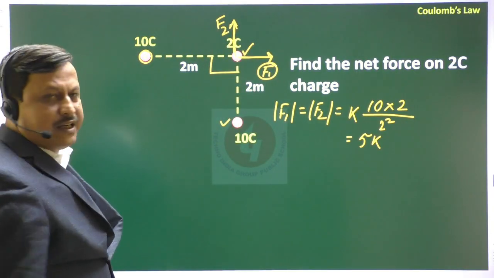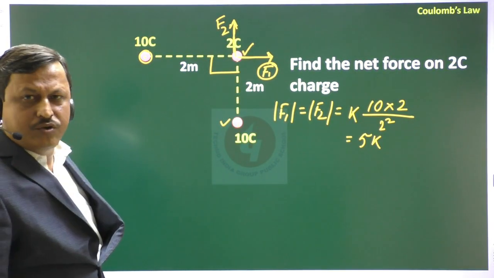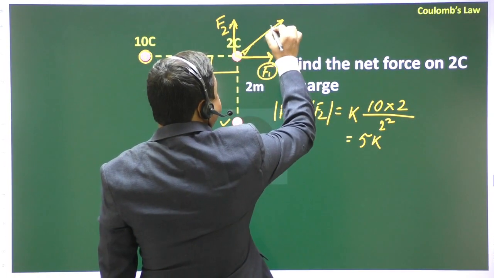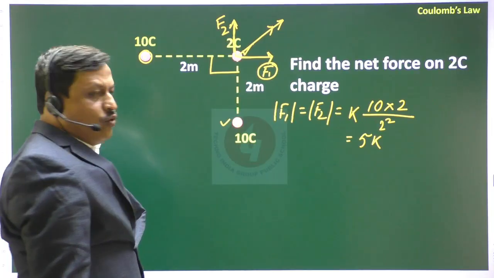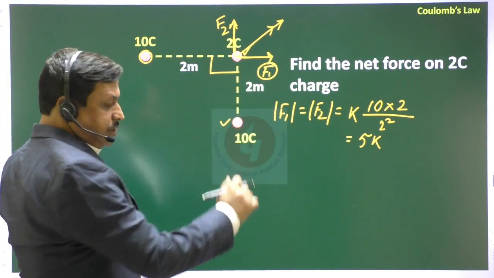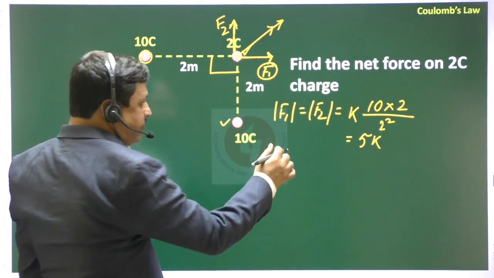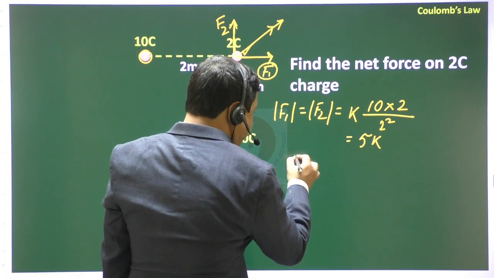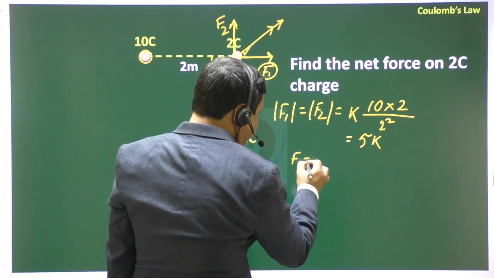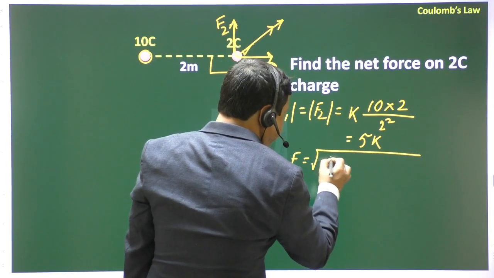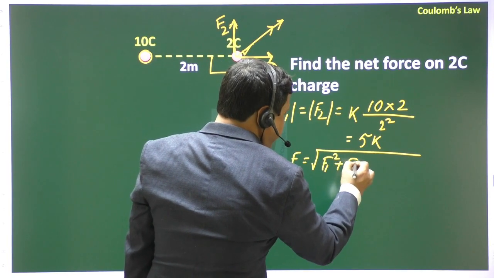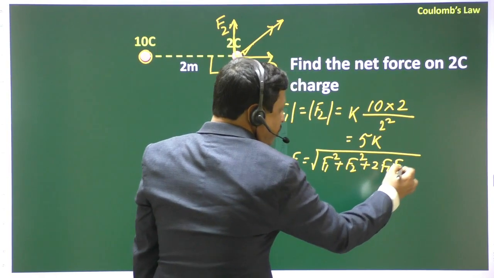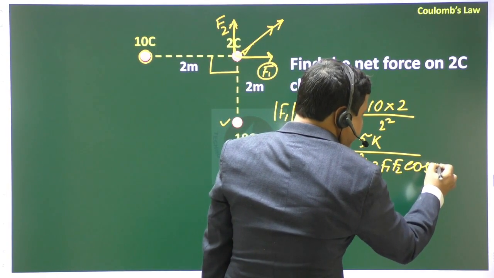Then what is the resulting force between these two? Obviously the resulting force acts along this direction, and you have to do the vector summation of these two. So F equals root of F1 square plus F2 square plus 2 F1 F2 cos 90, right?